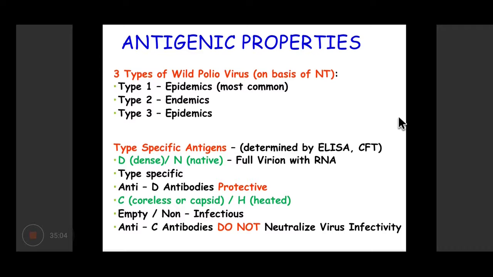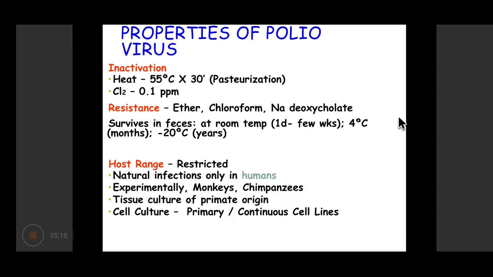Type 2 is usually endemic, and type 3 again causes epidemics. There are various types of antigens, D or C antigens. Then it is easily inactivated by high temperature, at 55 degrees Celsius for 30 minutes.